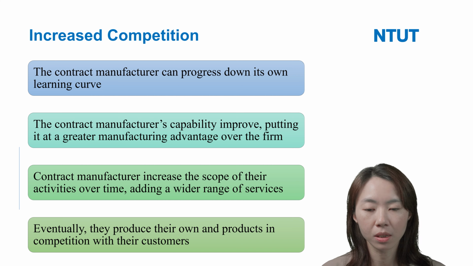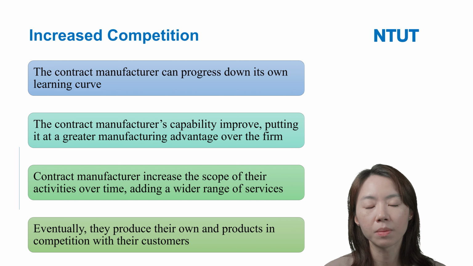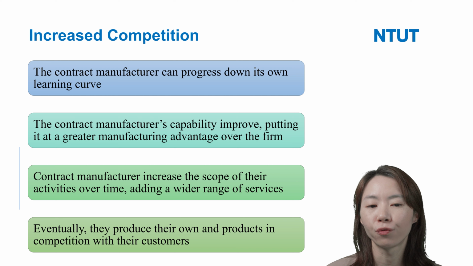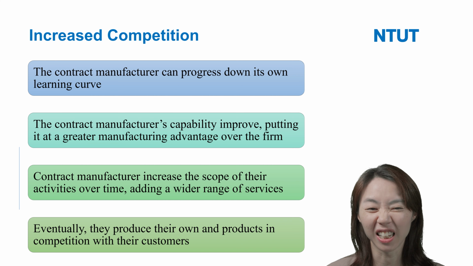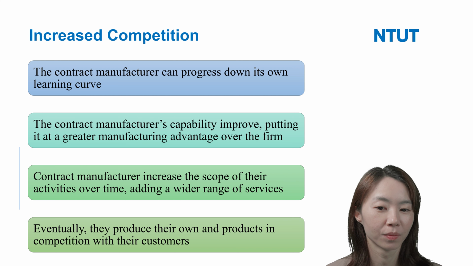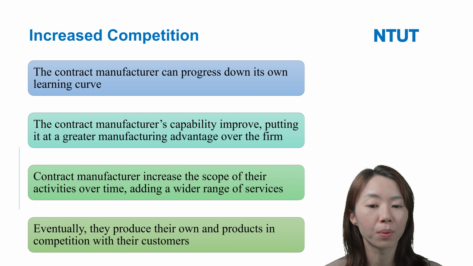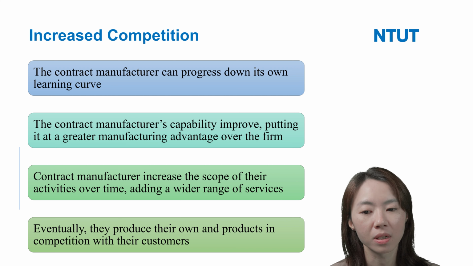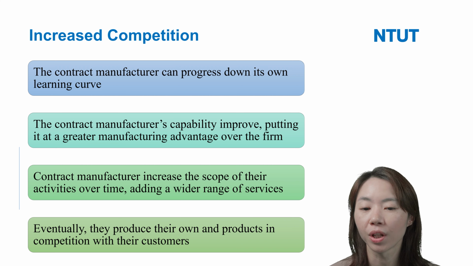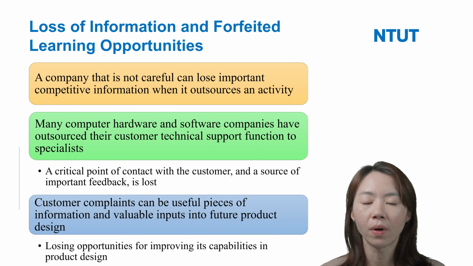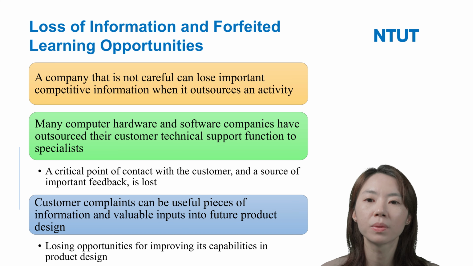So this is why we said that sometimes the firm will create new competitors, because the specialists produce their own products in competition with their customers.